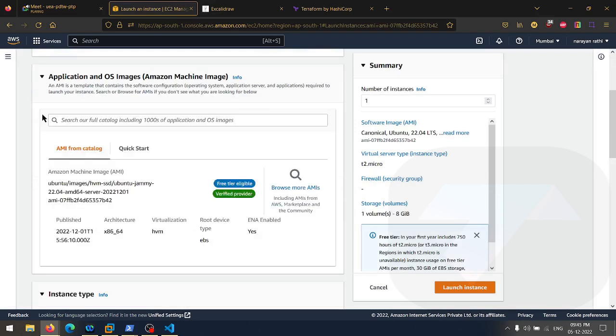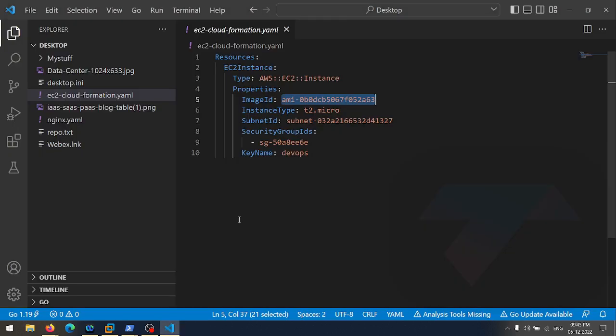From here, I can select and copy the ID easily. That's why I came here. So here you can replace the ID, and I replaced the ID. Earlier the ID was this and I placed this ID. So the instance launched here will be the Ubuntu instance. This is the instance type, very easy to understand. Then the subnet ID.